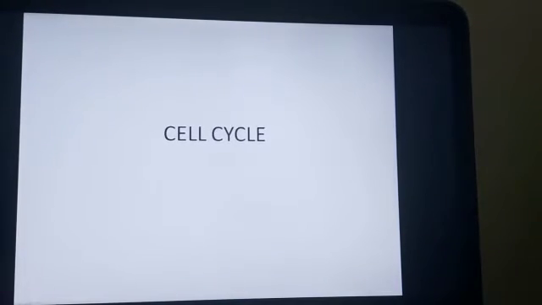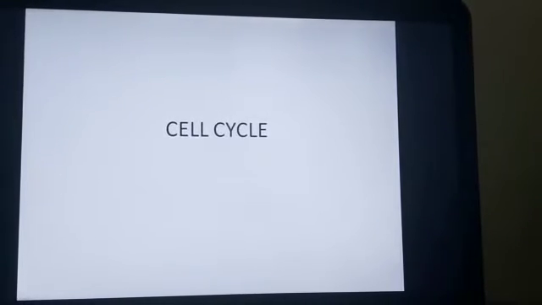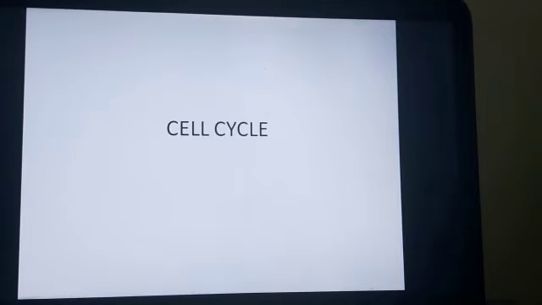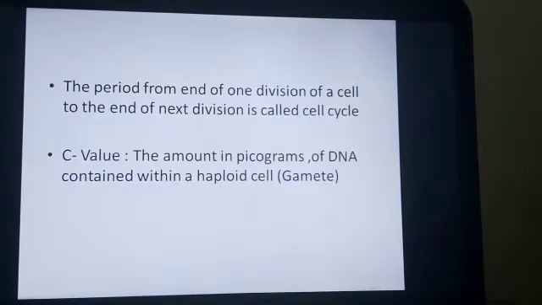This is Veena teacher. In today's module, we're going to start with the next chapter, that is cell cycle. This chapter you have in standard 10 also. So let us start with this chapter, cell cycle.